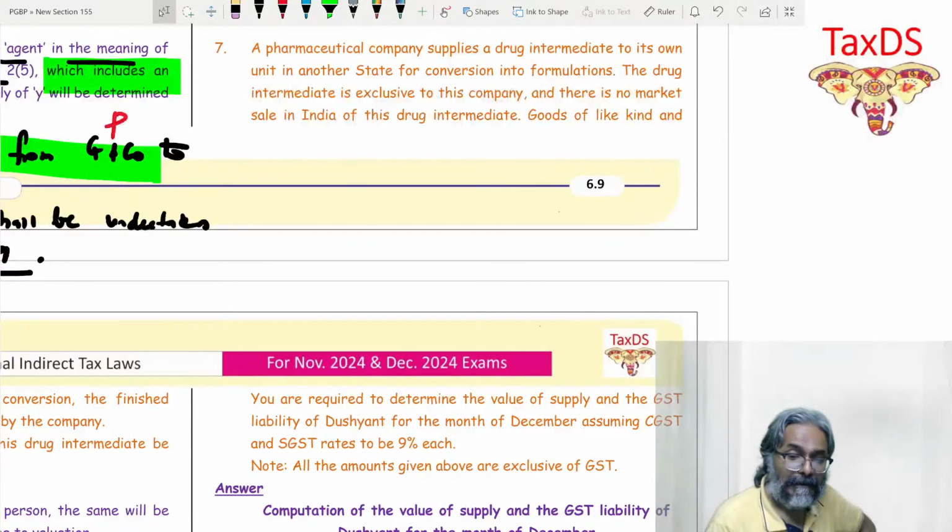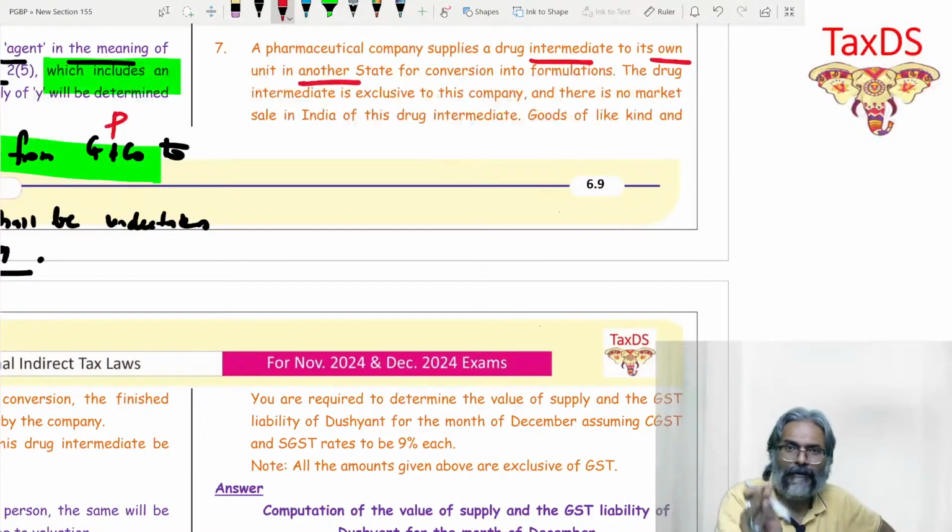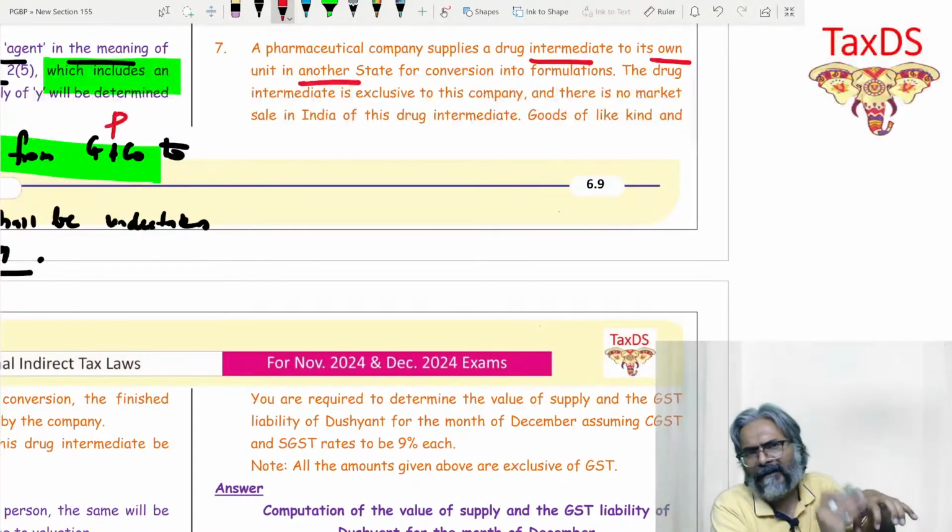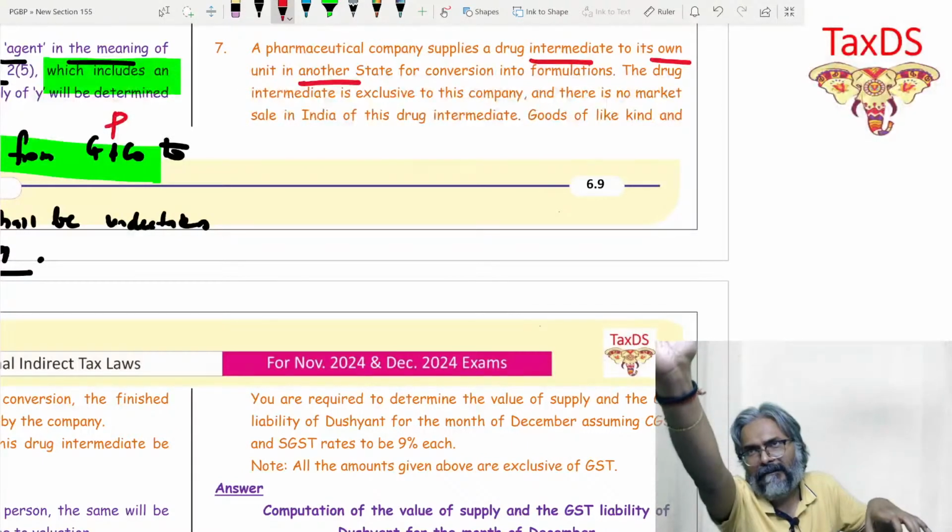Please understand, a company is supplying what? A drug intermediate to its own unit in another state. So it is a distinct person, a deemed distinct person. What I am giving is the intermediate goods, and to whom am I giving the intermediate goods? To that other unit in the other state.